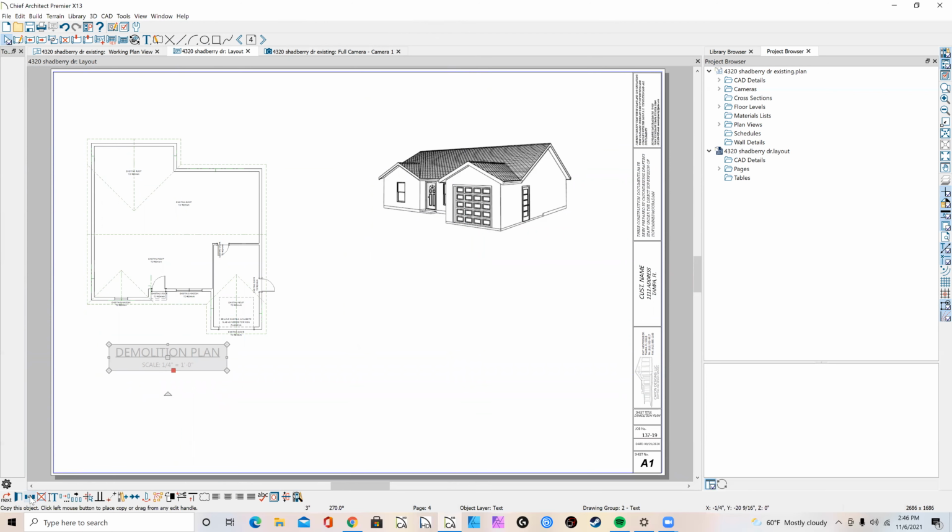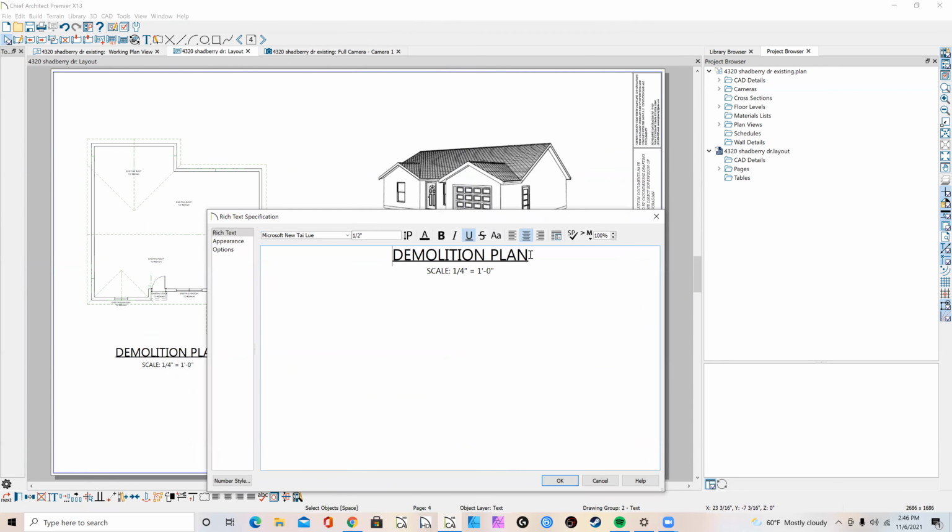And then I'm going to copy this right here and put it down here. I'm going to change the name by double clicking on it to Existing Condition. And it's not to scale, so I'm going to put in N.T.S. That stands for not to scale.